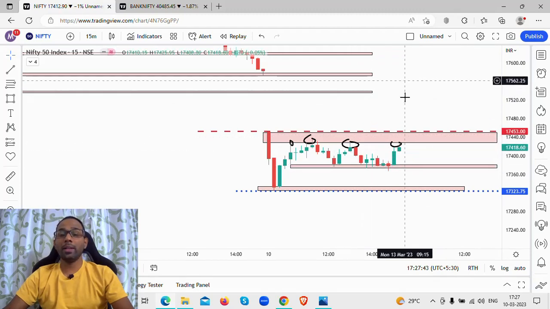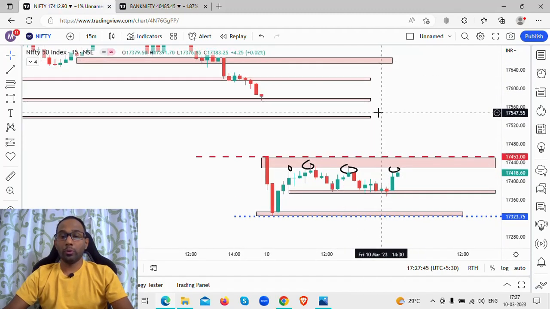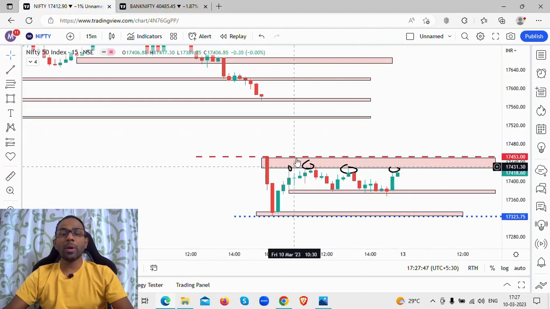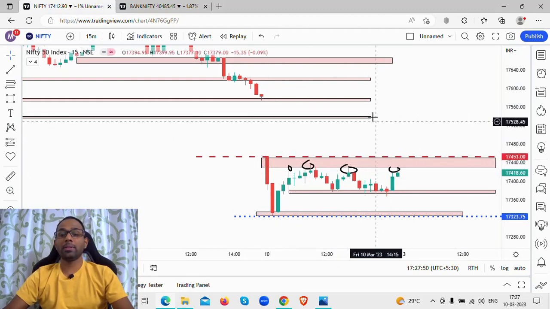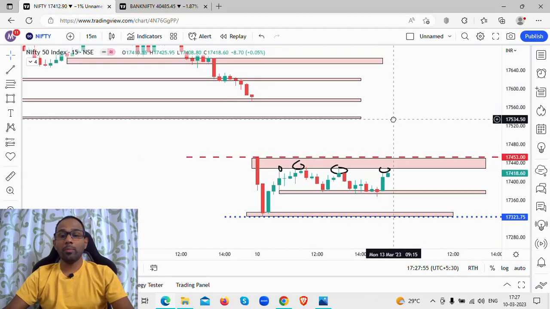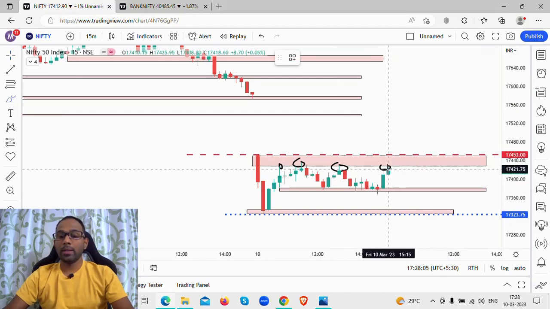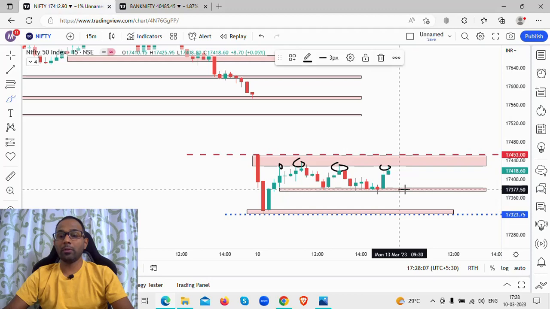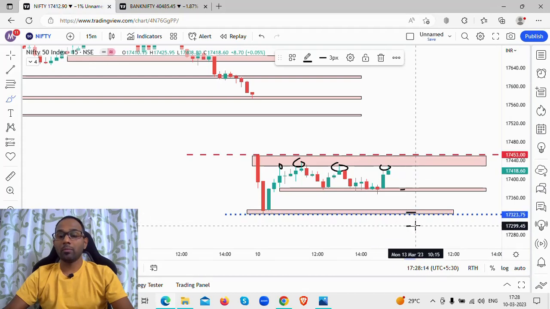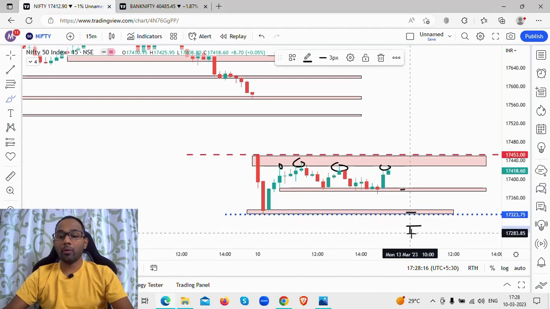Now these levels I will leave as they are. I'm not going to touch them for now. The market opened below these levels, and these levels are expected to act as resistance for the coming session. So what will be the game plan for the Monday session? Say for example there is a gap down to this level, or below this level, and there is follow-through selling.